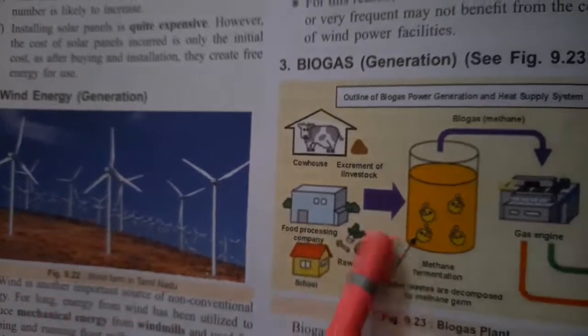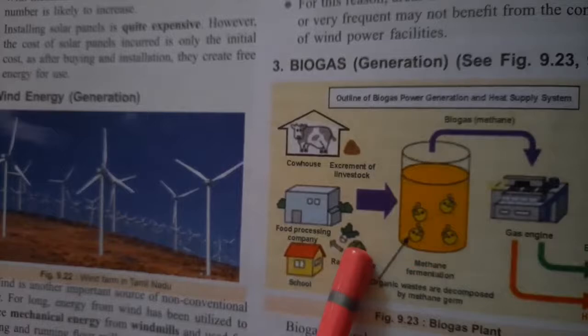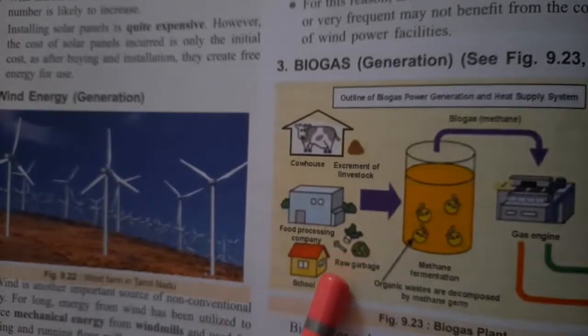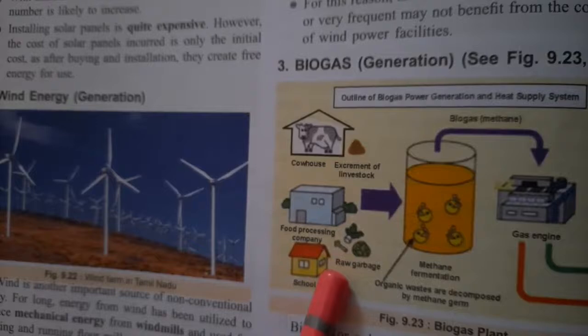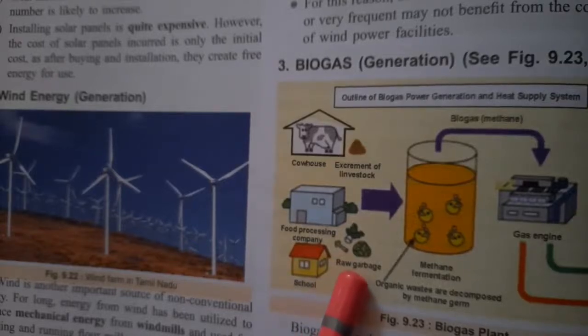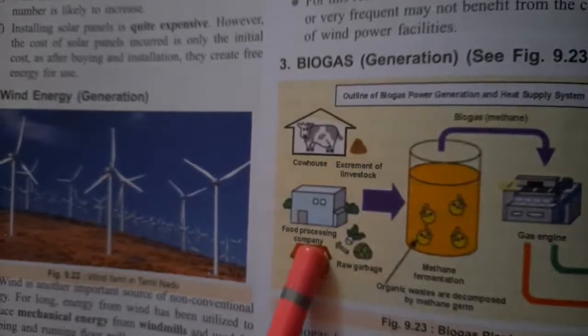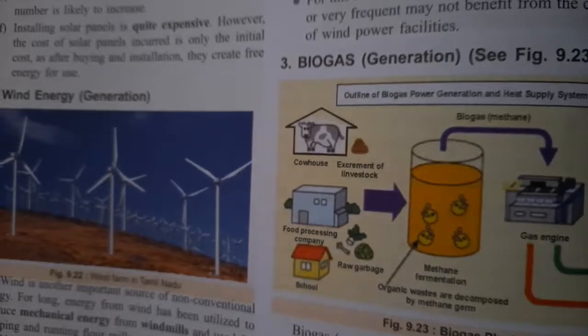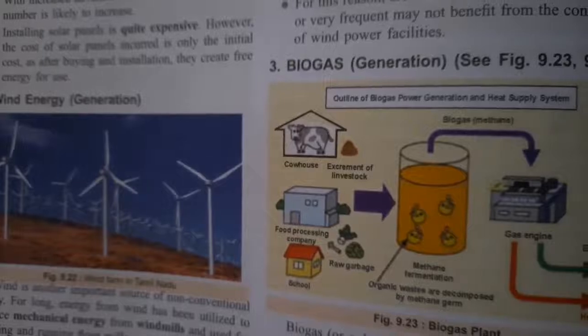In the adjoining diagram, as you can see, this is the biogas plant. This is also a non-conventional source of energy. It is also environmentally friendly and does not produce any waste or cause any pollution. That's why biogas is also one of the important ones. But what is biogas?